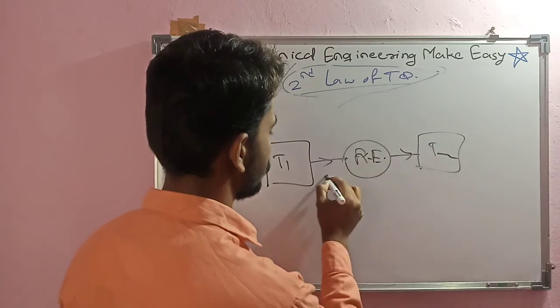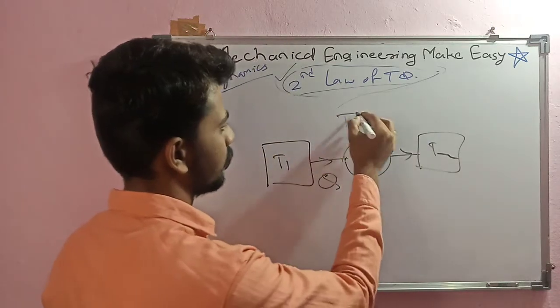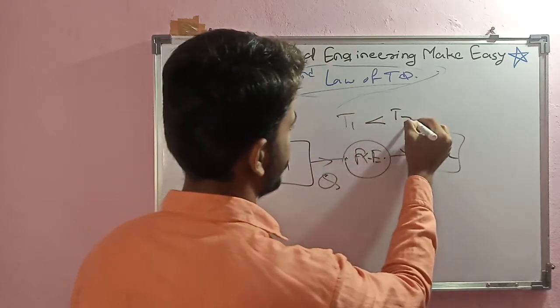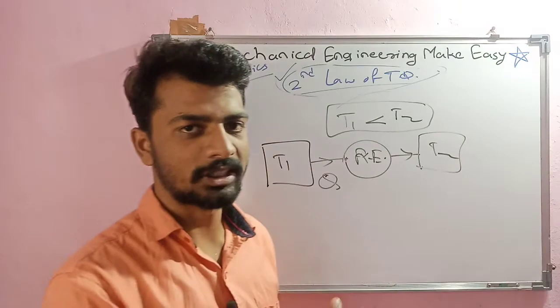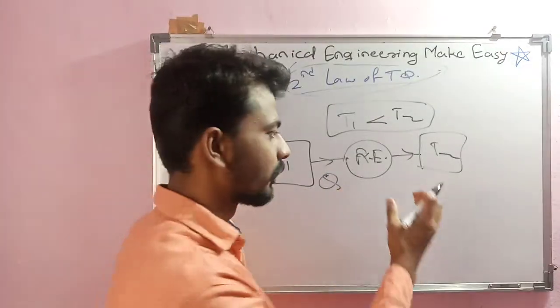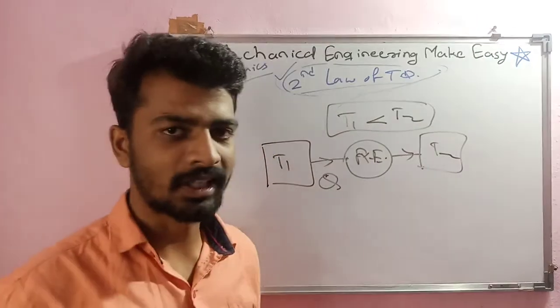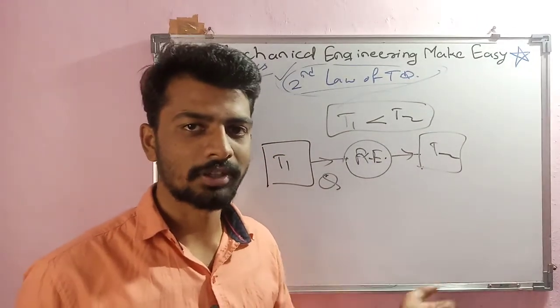Heat is flowing from T1 to T2 and T1 is less than T2. So it is impossible for any machine to take heat from a low temperature reservoir and give that heat to a high temperature reservoir without consuming any external work. This is the Clausius statement.